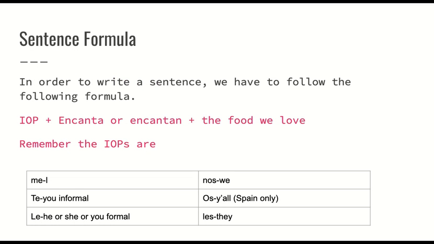Our sentence formula is the same as the verb gustar. You have your IOP, which remember the IOPs are me, te, le, nos, os, les. This tells us who is liking the item. So if it's I like, it's me encanta, you like, te encanta, he or she likes, le encanta, and so on and so forth. First put your IOP depending upon who is liking the item. Then you choose encanta or encantan, and then the food that you love. If the food is singular, la manzana, you would choose encanta. If the food was las manzanas, you would choose encantan.